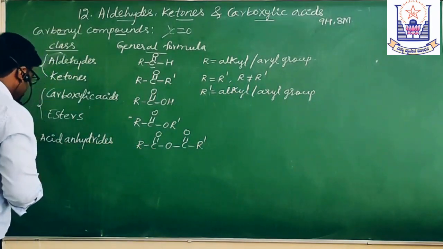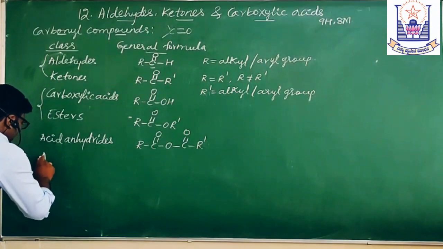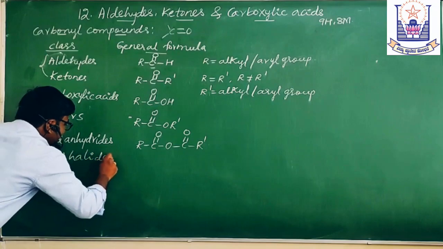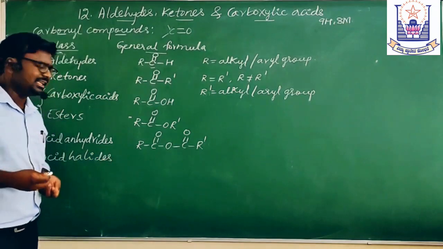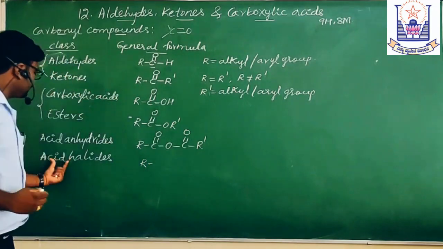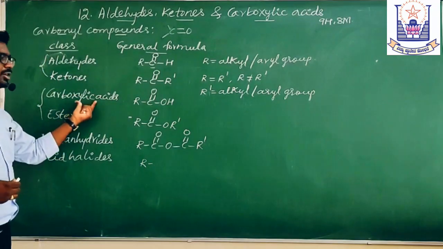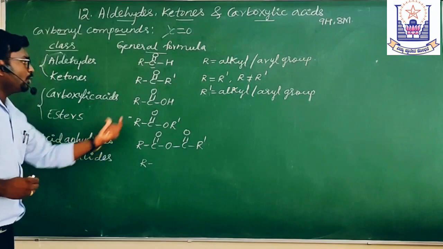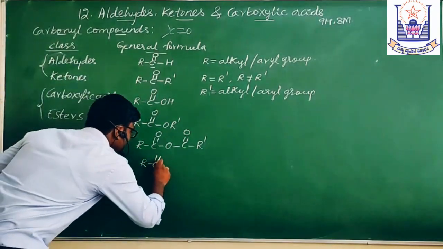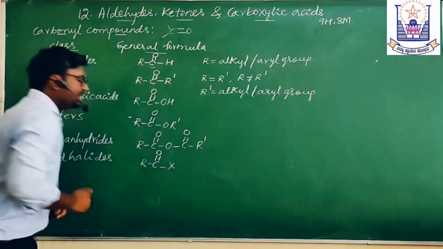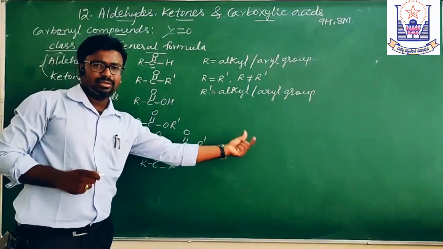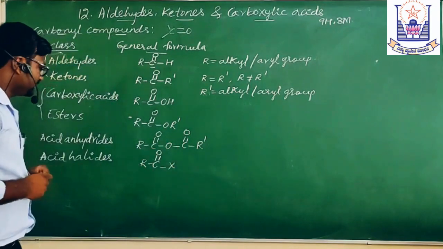Come to the next one, acid halides. We can call these acid halides or acyl halides. These are also derivatives of carboxylic acids. Here the OH group is replaced with a halogen. So the formula is RCOX, where X is a halogen. Usually it may be chlorine, bromine, iodine, etc.